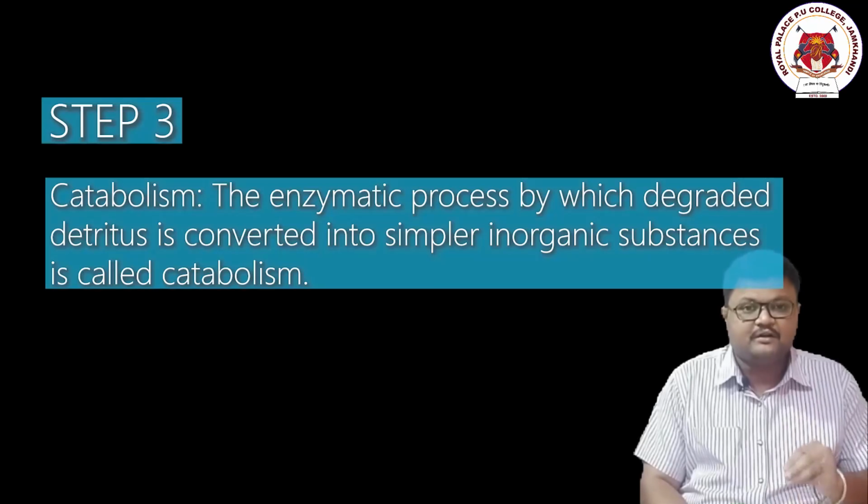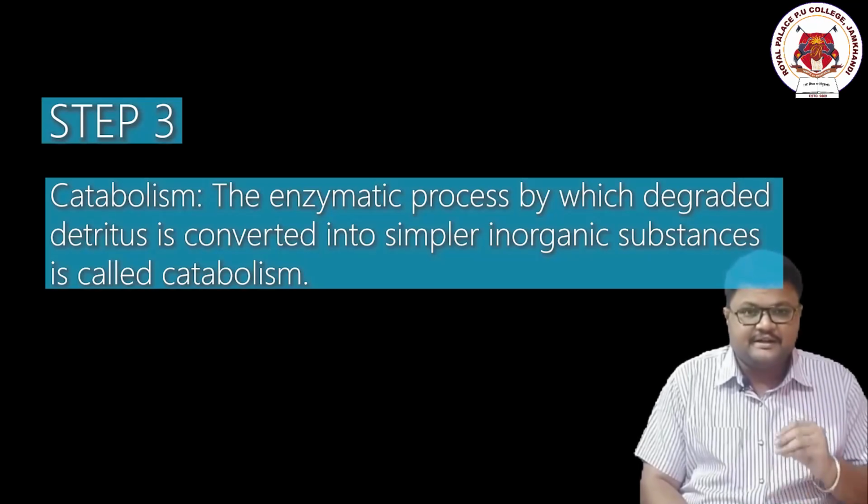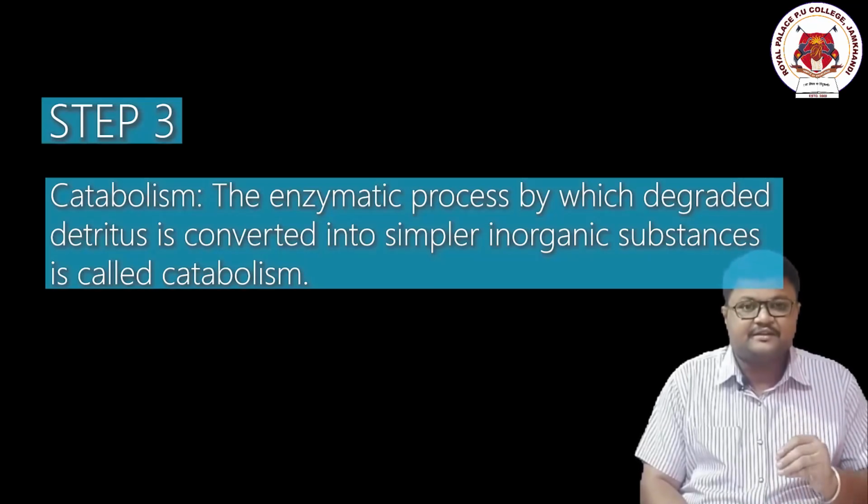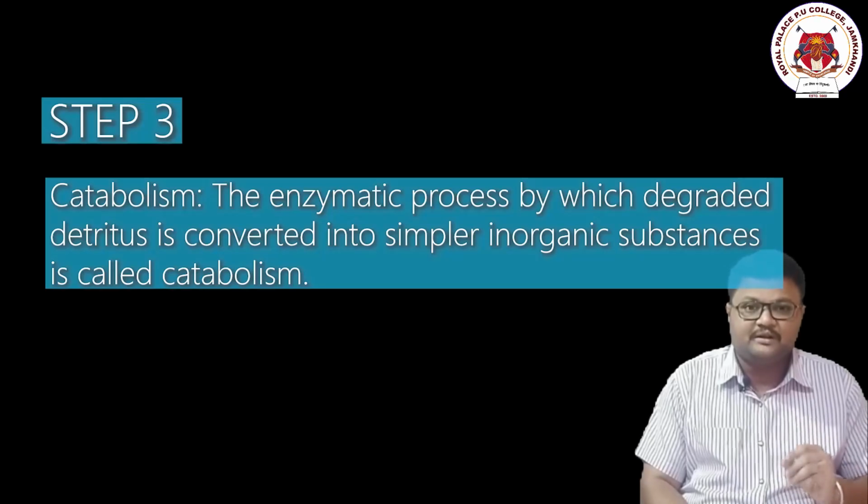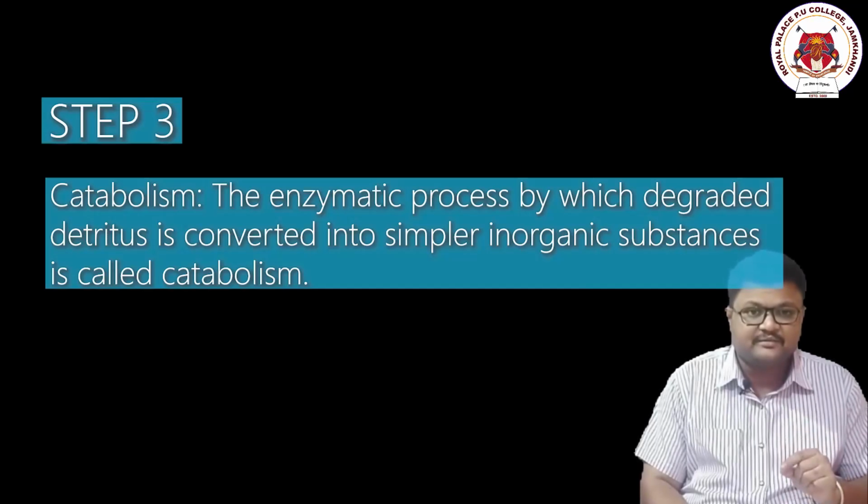Enzymes feed on this particular detritus and convert that waste detritus into simpler inorganic salts or substances. I repeat, the enzymatic action on the detritus resulting in the formation of useful, simple, inorganic salts or substances is called catabolism.